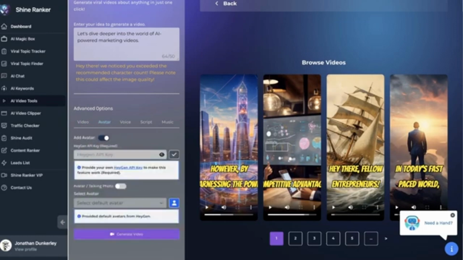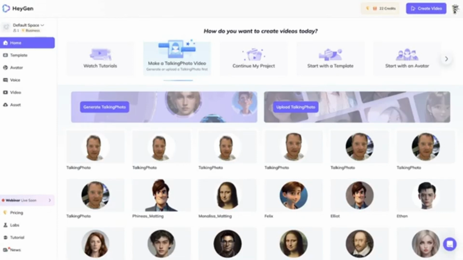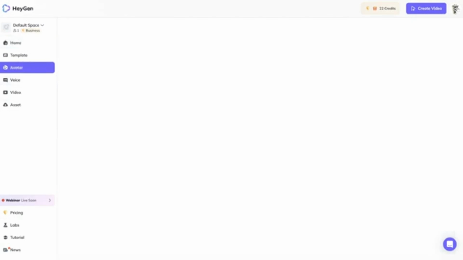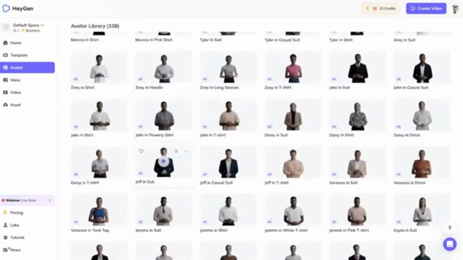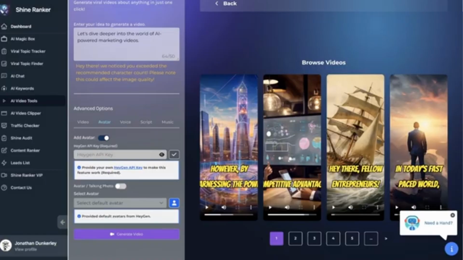I can just toggle this on, and we again would need an API key. And this is a HeyGen API key. If you don't have a HeyGen account yet, you would just click this right here. And if you're already logged in, it will launch your HeyGen account. Then you could also go down here to where it says avatar, and you can see all of the avatars that are included with HeyGen. So if you don't want to be on camera and you don't want it to be your voice, you don't have to use your own face. But again, HeyGen is an optional feature, and you don't have to do it.